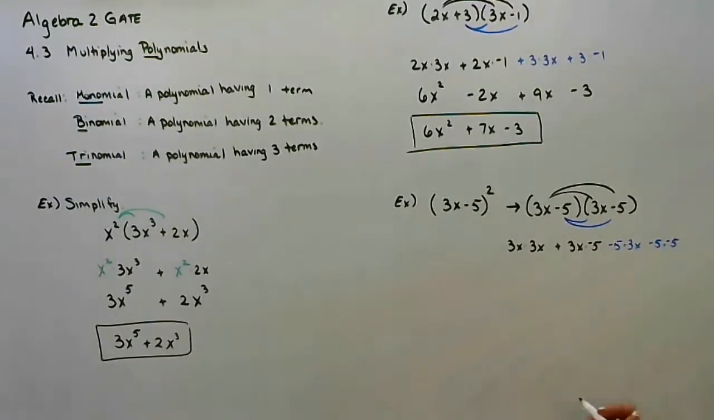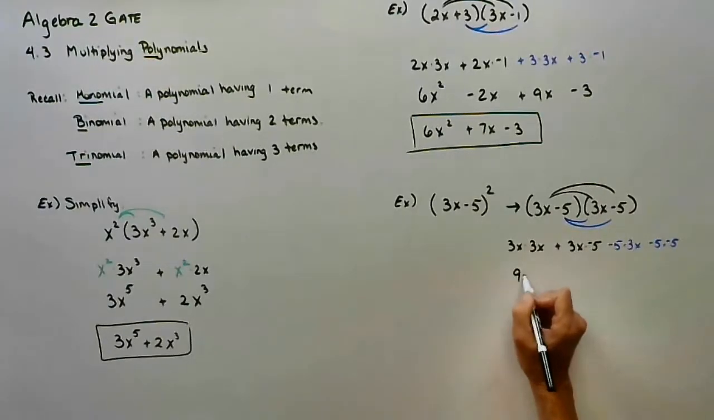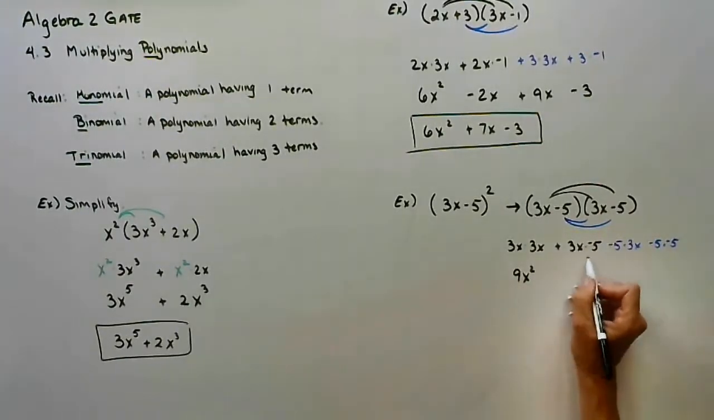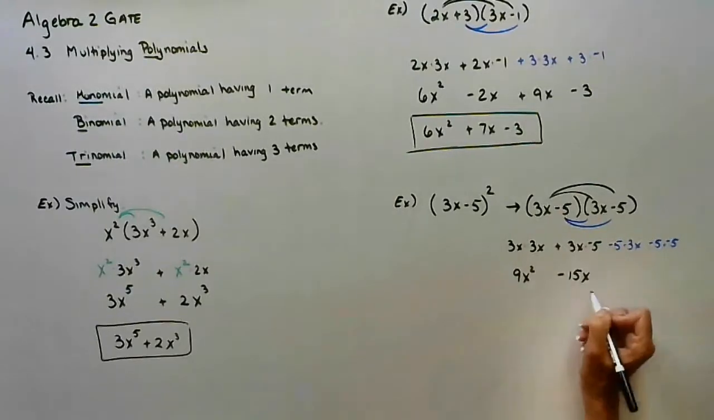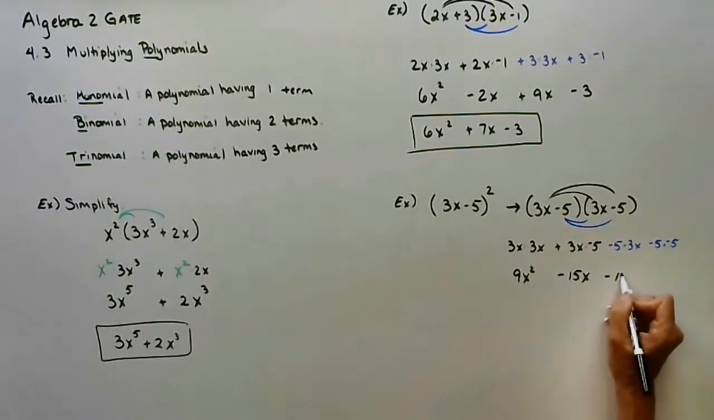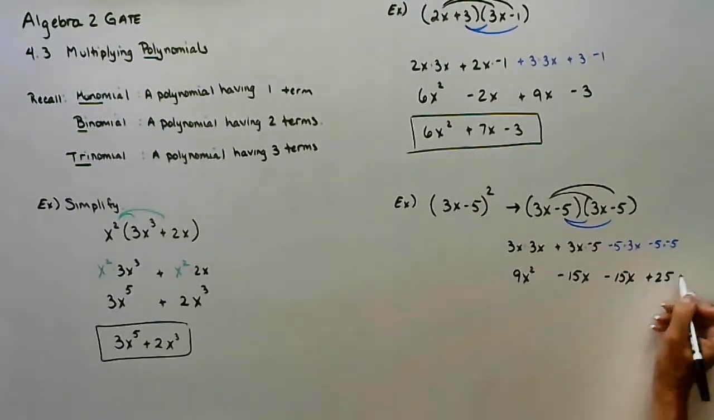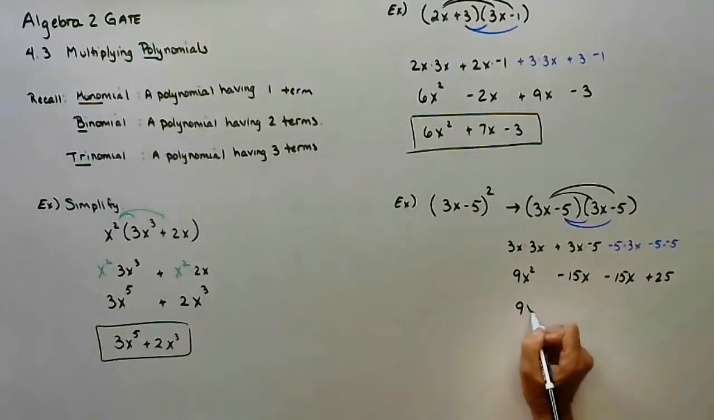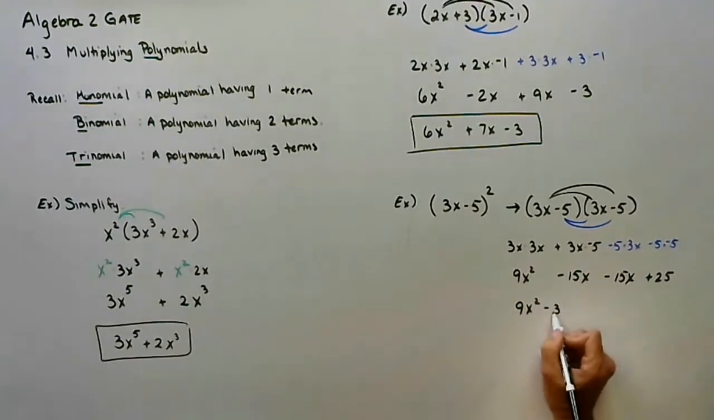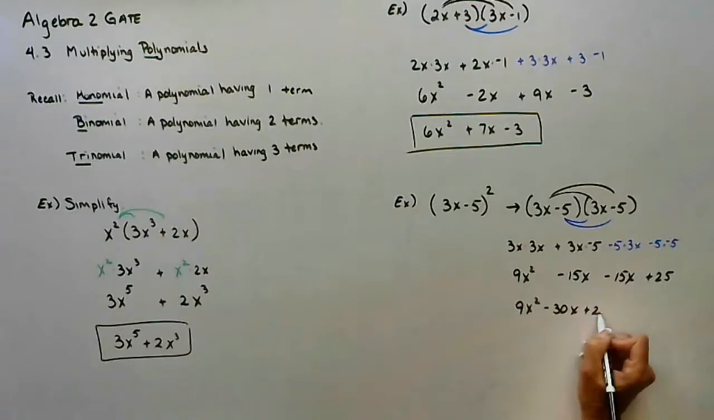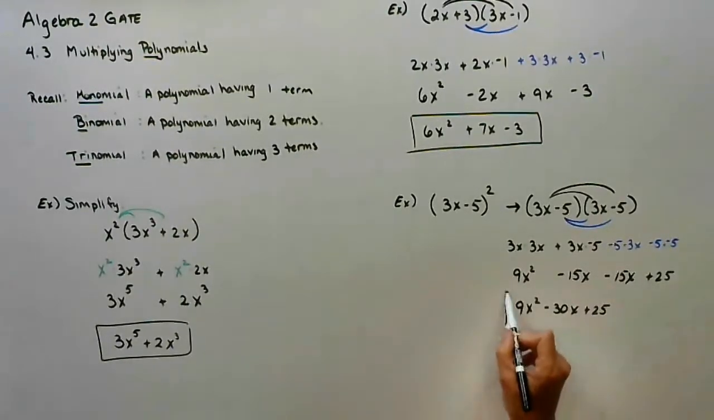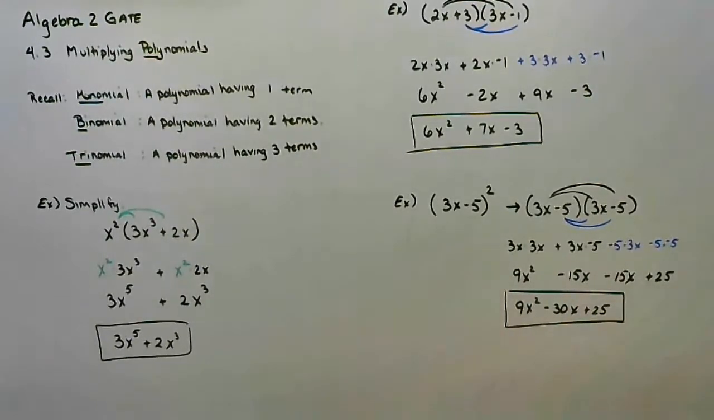Now I have 4 terms. This will give me a 9x squared. 3 times negative 5 is a negative 15x. Notice I get the same thing again. Negative times negative is a positive 25. So this is how we square a binomial. So I have a perfect square binomial. When in doubt, write it out and just use the distributive property. Okay?